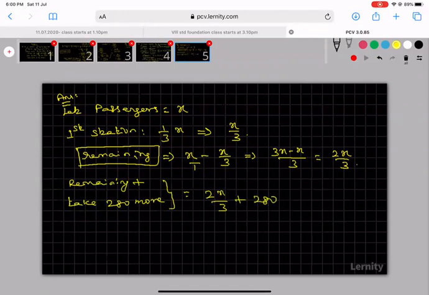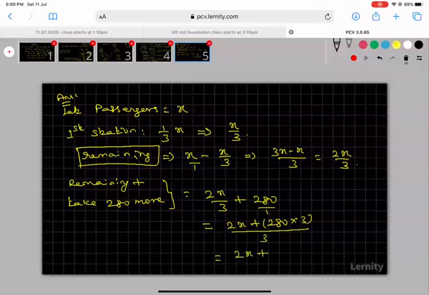Taking the LCM 3, we get 2x plus 280 into 3 divided by 3. So I am getting 2x plus 840 divided by 3.